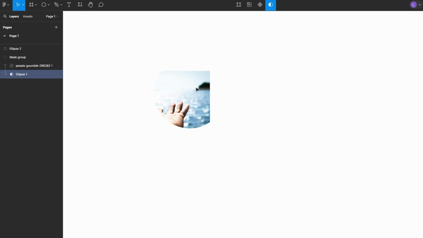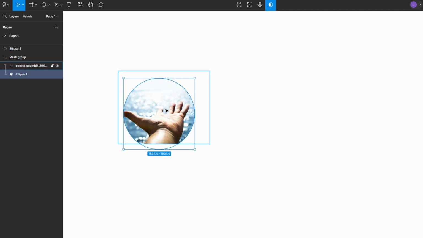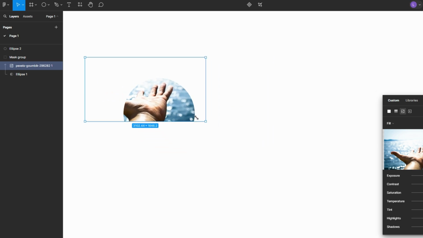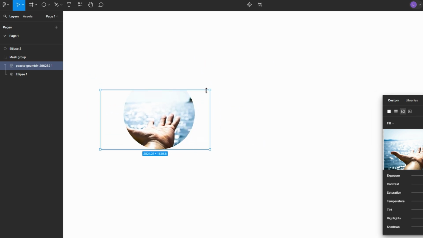You can still make adjustments after applying the mask. To reposition or resize the image within the mask, double-click to select the image layer inside the mask group. You can also resize the shape by selecting it and dragging its corners.